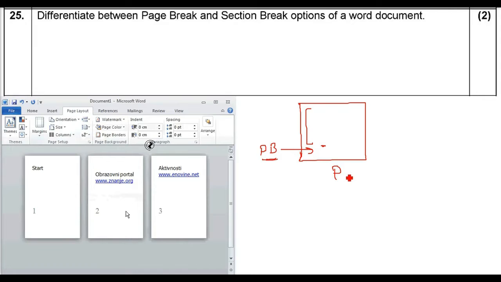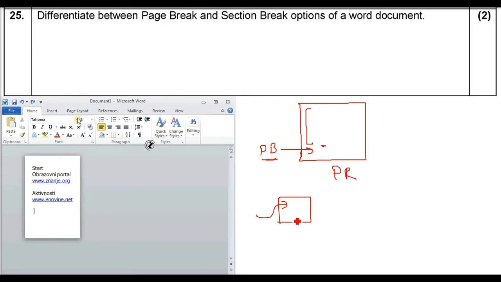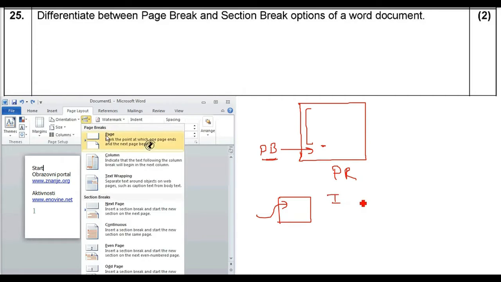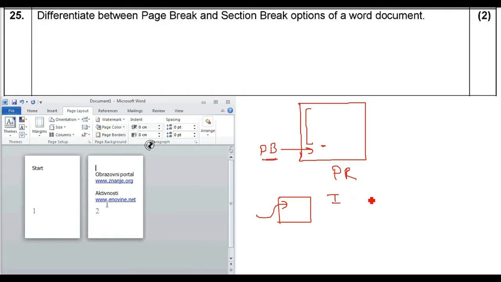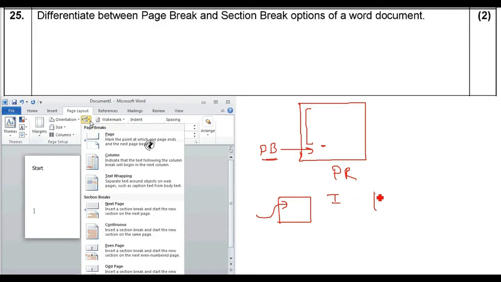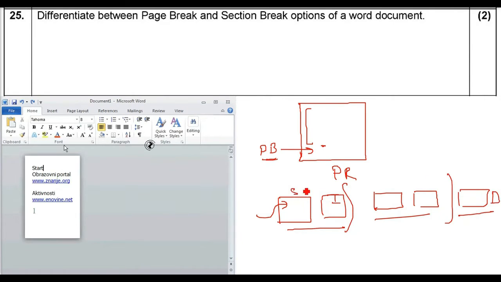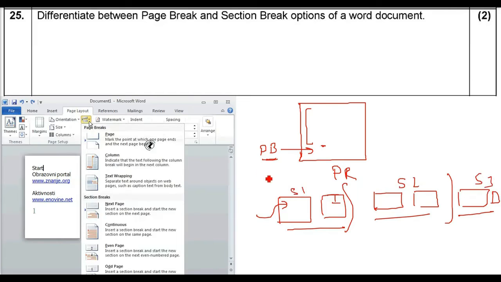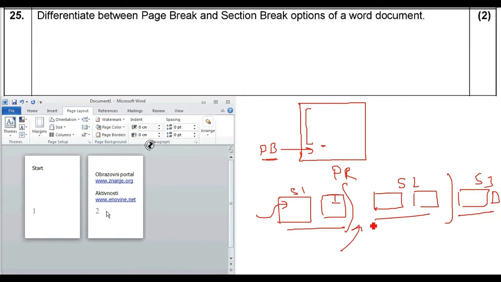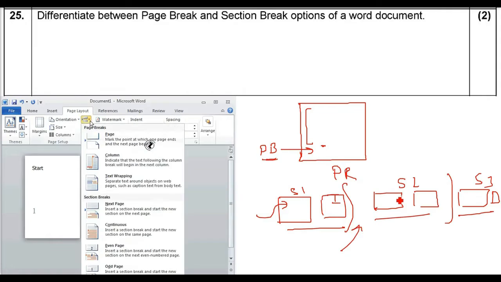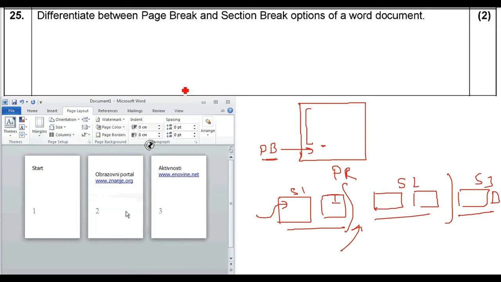And for a section break, let us assume that you are writing a project report. The first section will be the first page, the title, something about your guide, etc. Then the chapters will start, which will be another section, and the bibliography and references will be the third section. So there will be multiple sections, and you want different formatting for each of these sections, right? For that you put not a page break, but a section break.